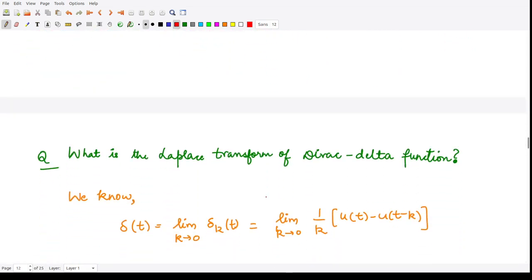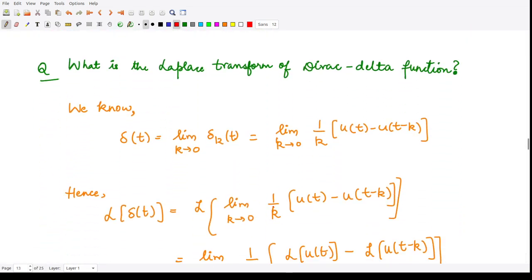So now we are interested to calculate the Laplace transform for this Dirac delta function. In order to calculate it, we know this delta of t is equal to the limiting value of delta k t. And what was delta k t? It was 1 by k u of t minus u of t minus k. So we can apply the Laplace transform on both sides.